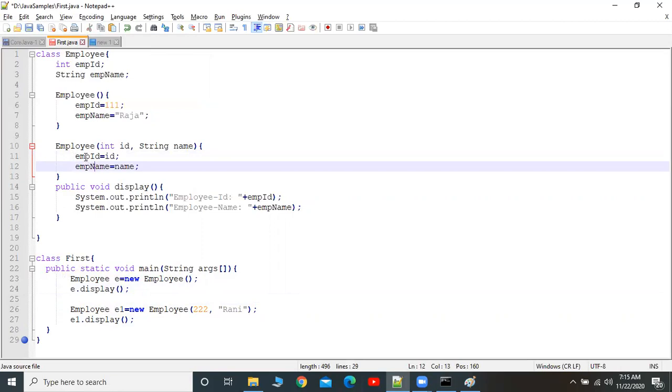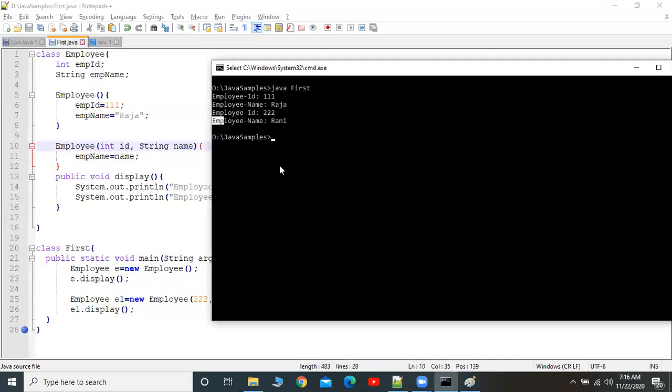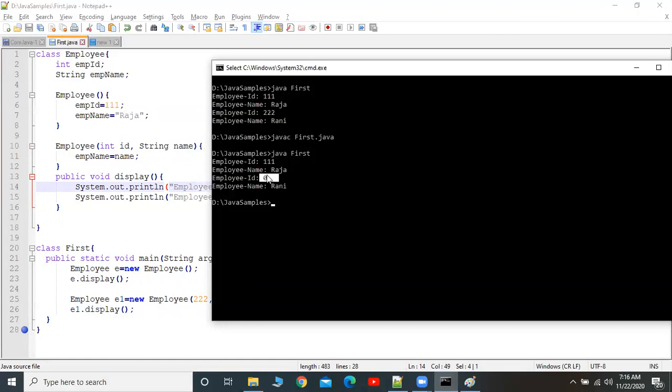Here what I did is assign this ID value to the employee. Suppose I remove this. Let's see what will happen. Now it is giving 0, because even though we are creating an object based on the parameterized constructor, the two argument constructor, I haven't assigned this ID to the instance variable employee ID. That's why the value is displayed as 0. The default value for an integer is 0.